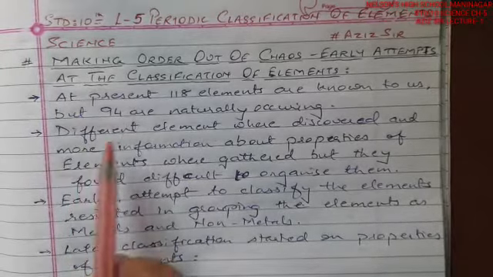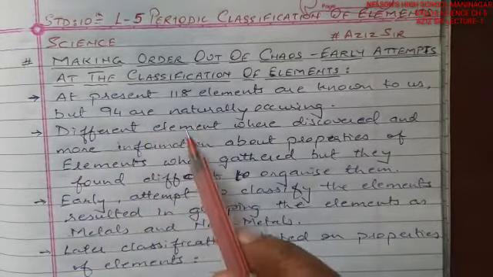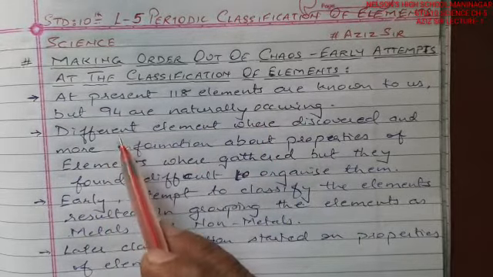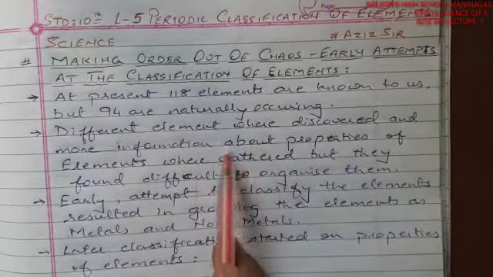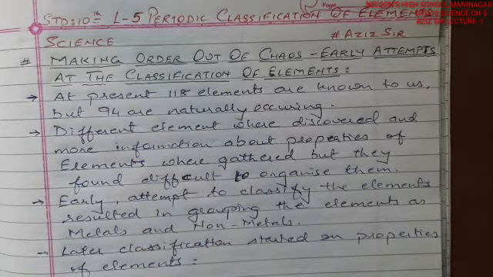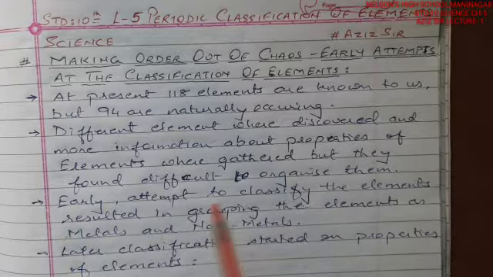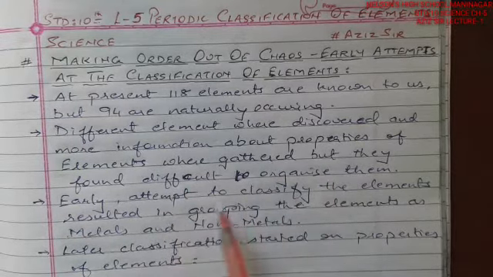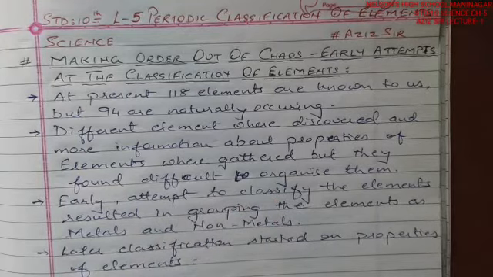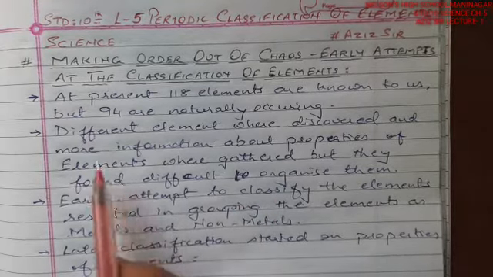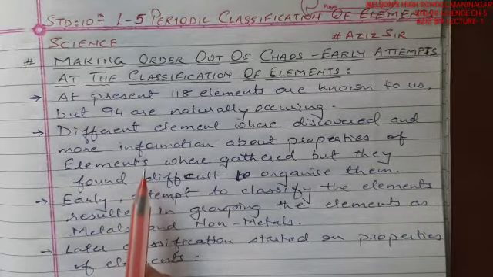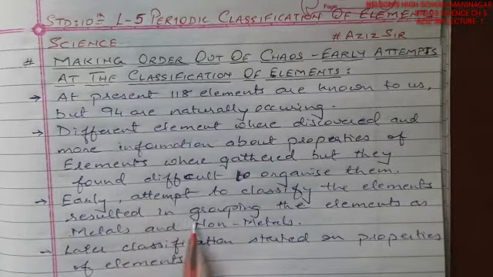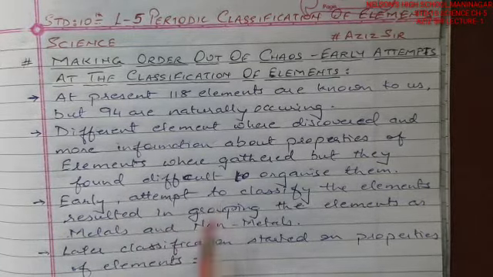In the present era, there are 118 elements that are known to us, and out of that 94 are practically present, and we have isolated these elements on the earth, right? So different elements were discovered and more information about the properties of the elements was gathered, but they found it difficult to organize them. That means right from the starting era, it was very difficult to isolate them first of all, get them together, take out the information for each element, bifurcate them and present them to the common people.